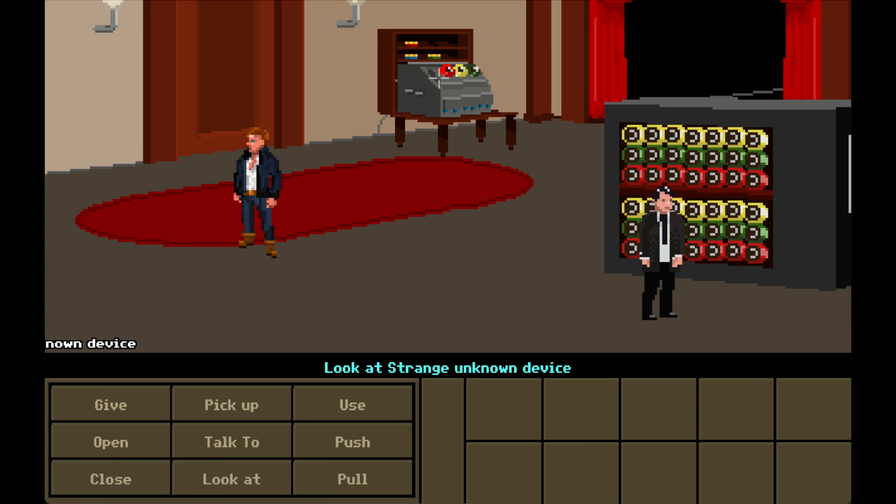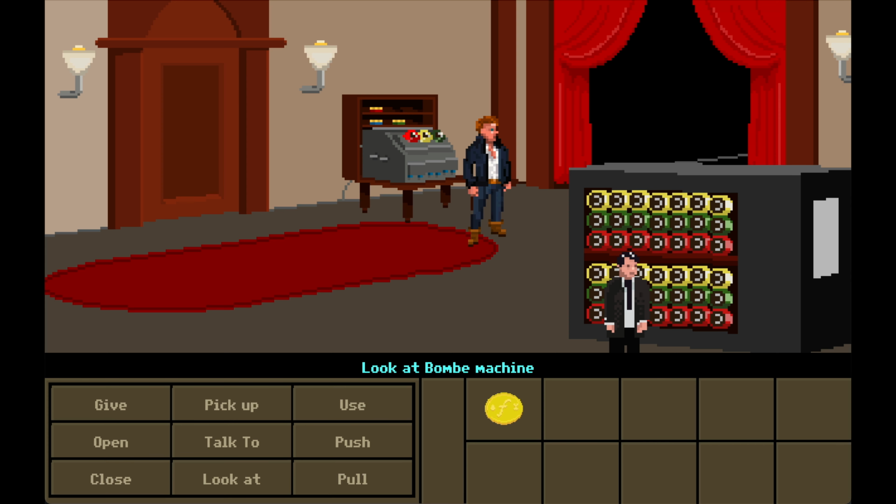Another addition is the classic 9-verb interface that is very flexible among different choices of resolution or aspect ratio. The chosen color palette is also fully customizable. Functionally speaking, it is fully compatible with the thin bar icon interface that I used to use before. It gives that classic LucasArts look and feel, don't you think?